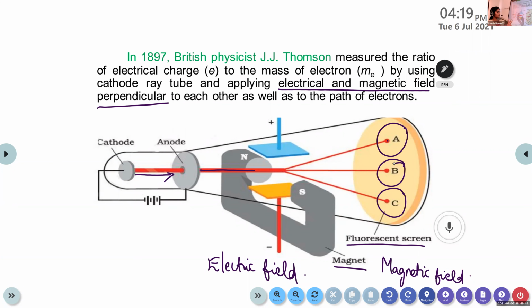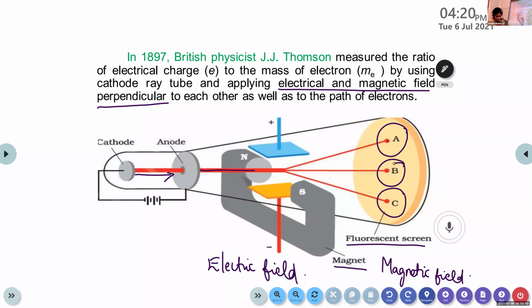So here there are three conditions. In the case of A, applying electric field; then C, applying magnetic field; then B, it travels in a straight line. When we apply the electric field and magnetic field mutually perpendicular and balancing each other, we can bring back that deviated cathode ray to its straight line. So these are the main observations that we can obtain through this experiment.